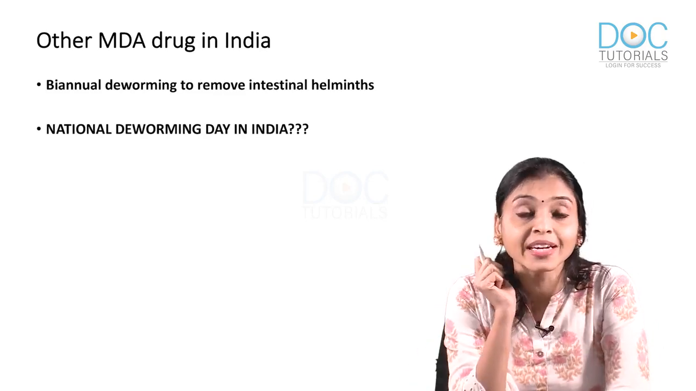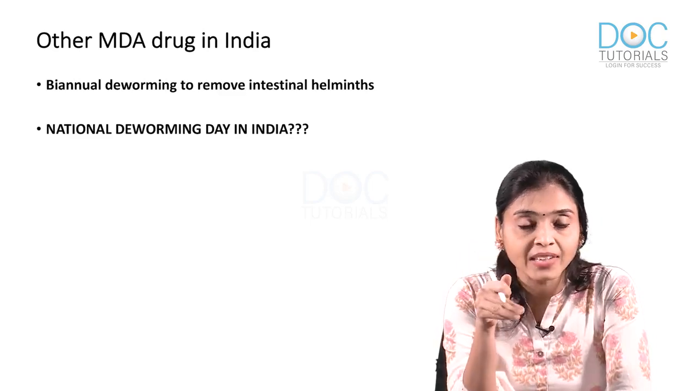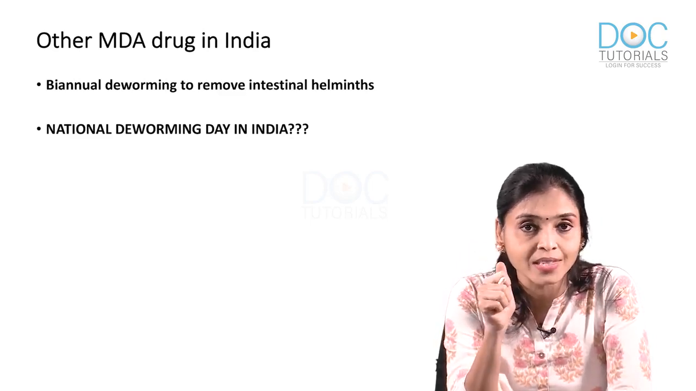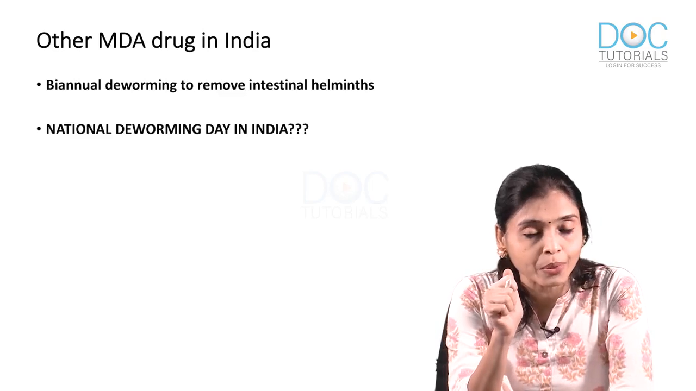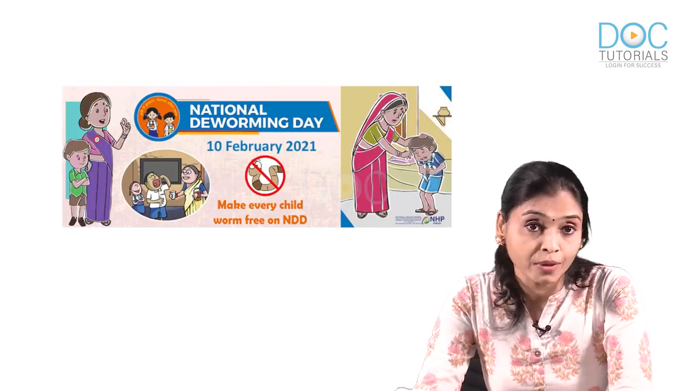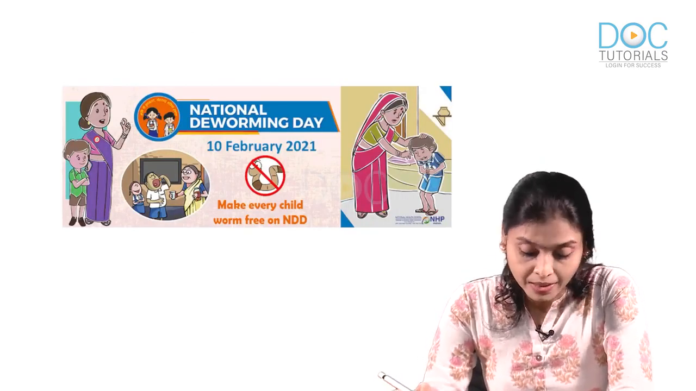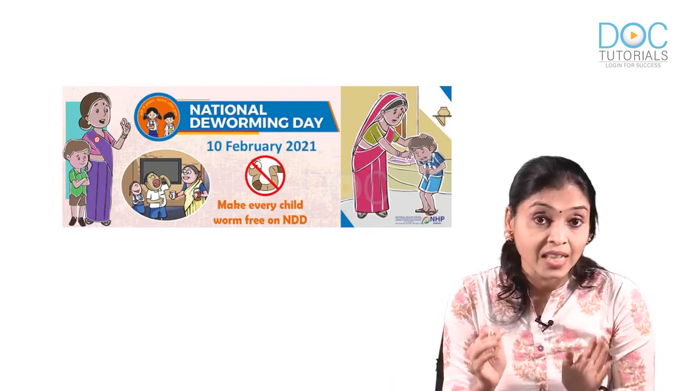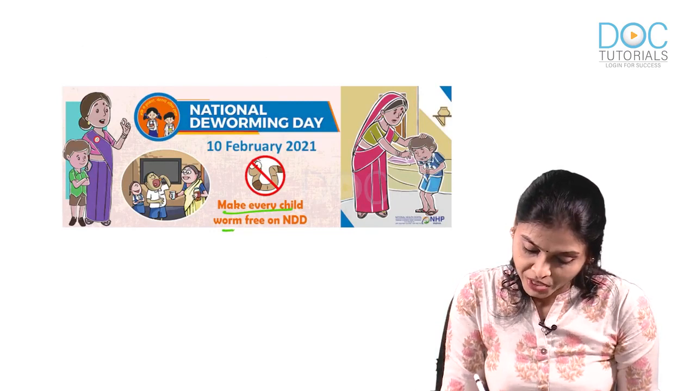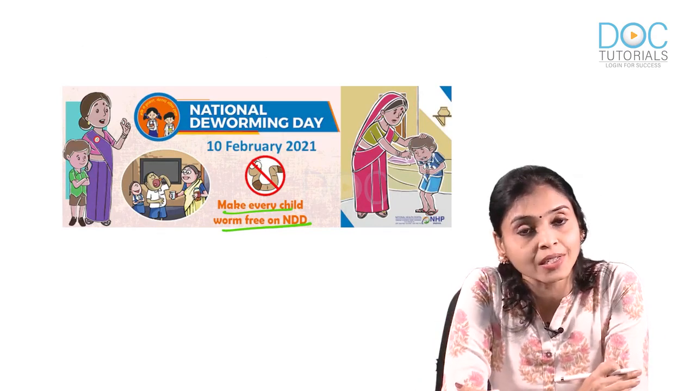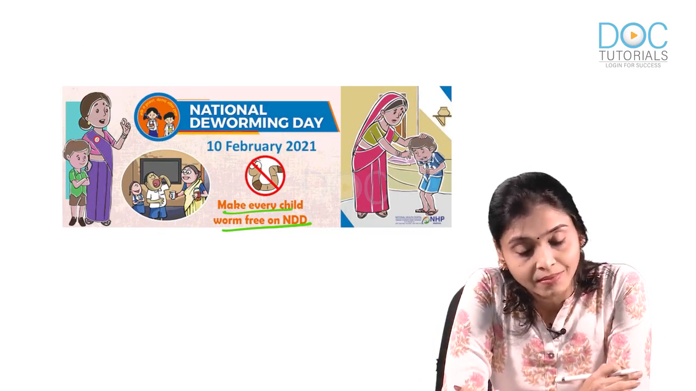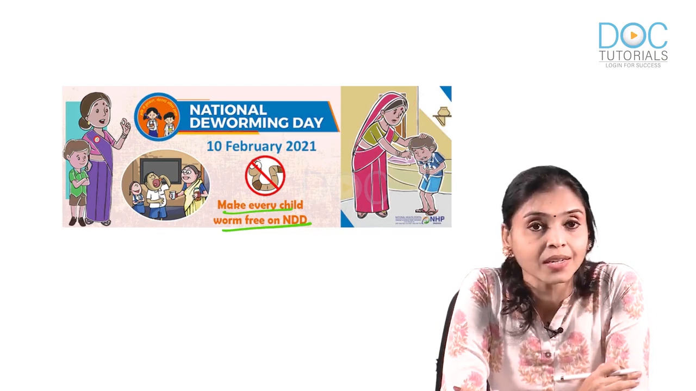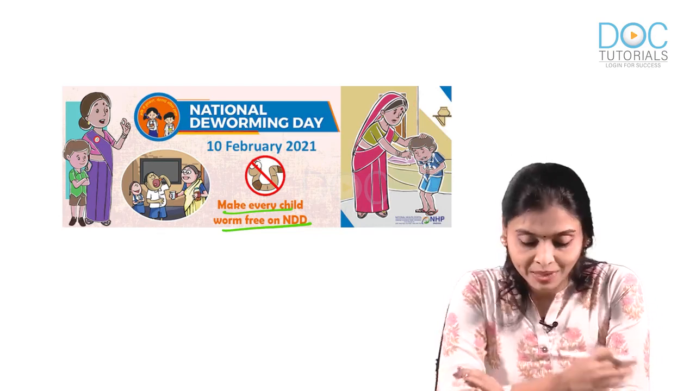When is National Deworming Day in India? We have a National Deworming Day in India. Do you know that? When is it? That is a question. It is February 10th. February 10th is the National Deworming Day in India. And what is this year's theme? Make every child worm free on National Deworming Day. That is 2021 theme. Okay.